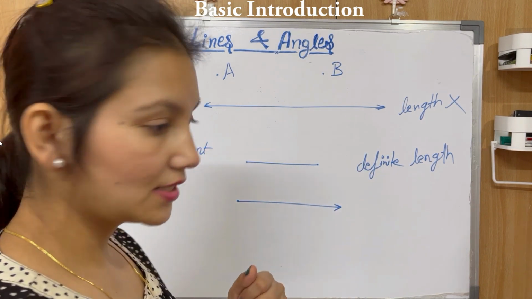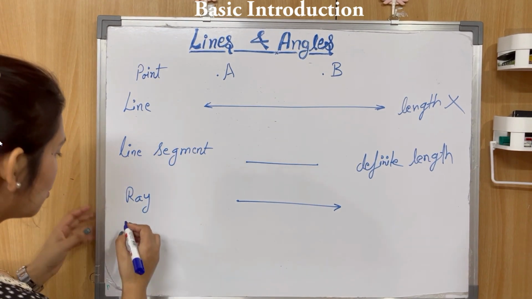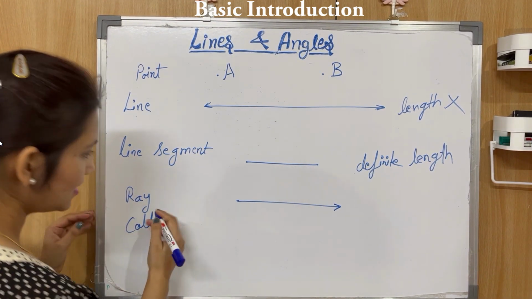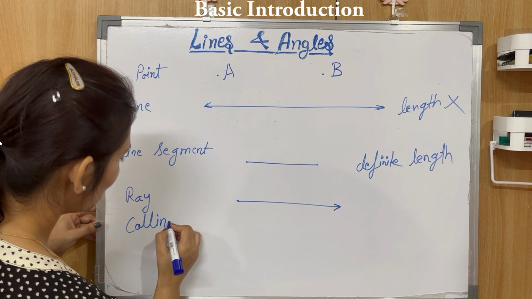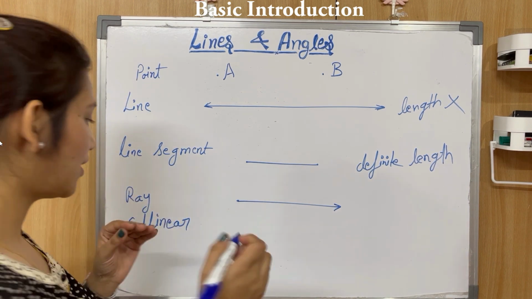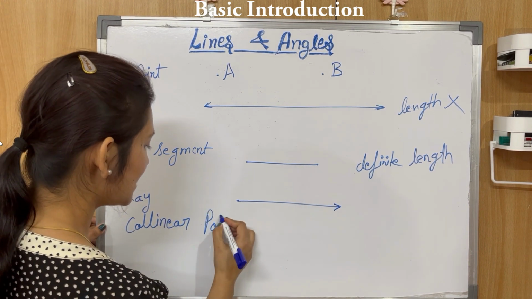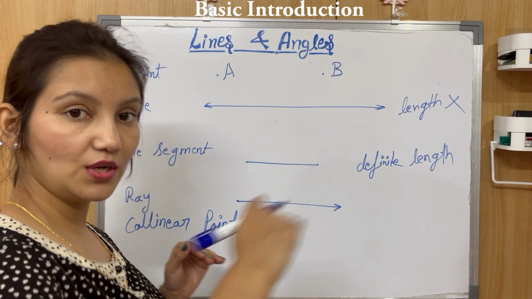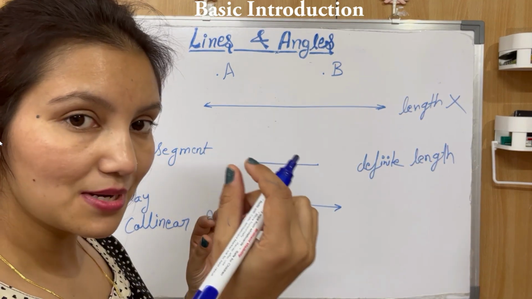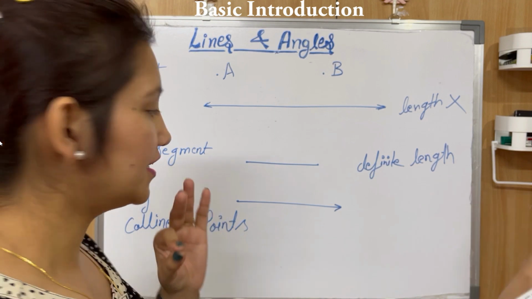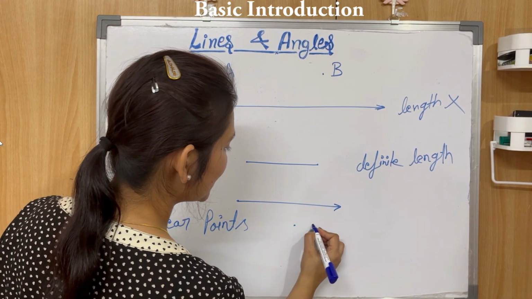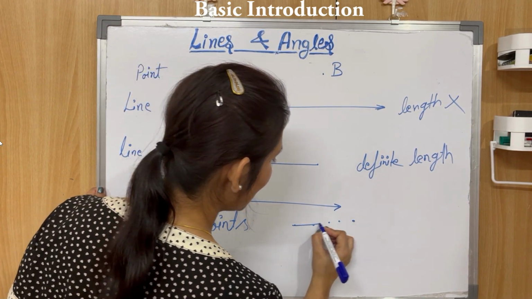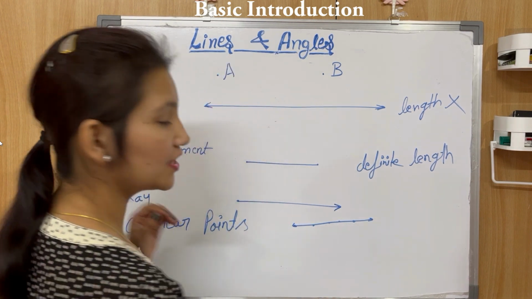Now, after this, let's come to collinear points. Can you see there? Is it visible? Collinear points are the points that lie in a line. The points that lie on the same line are collinear points.